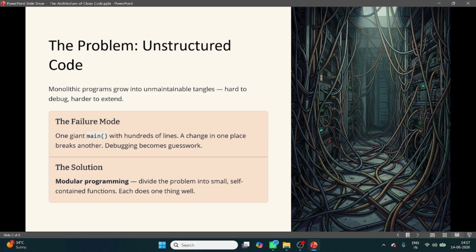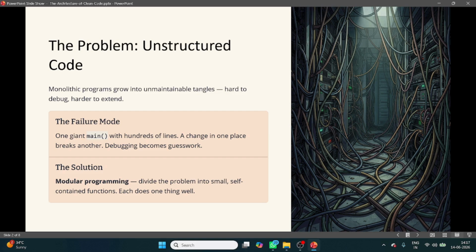Similarly, programming works exactly the same way. Many beginners write everything inside the main function. That is called monolithic code, and when your problem is small, yes, it is good. But when your problem becomes complex and lengthy, then you should not write it. As the program grows, the code becomes messy and difficult to understand. This is called unstructured code.